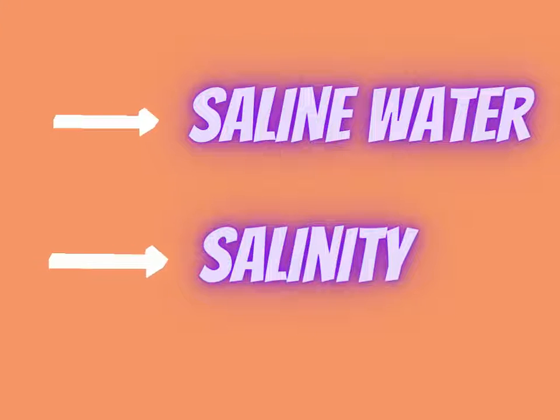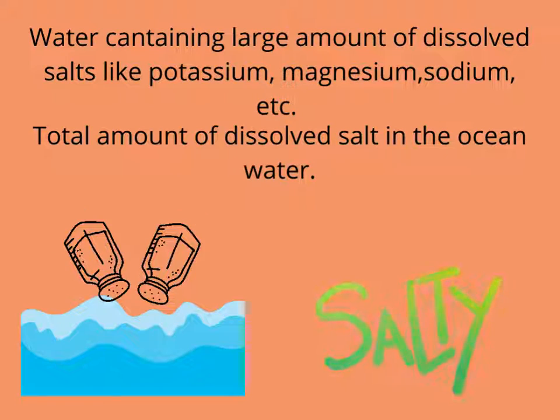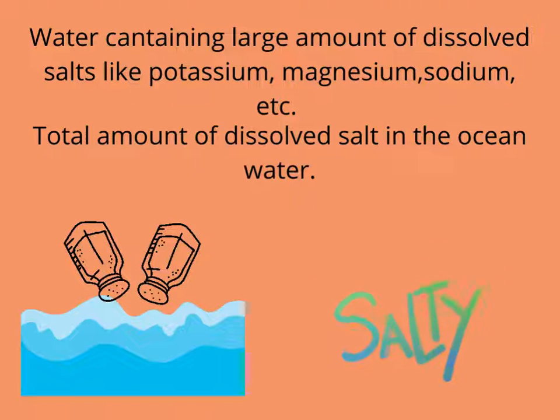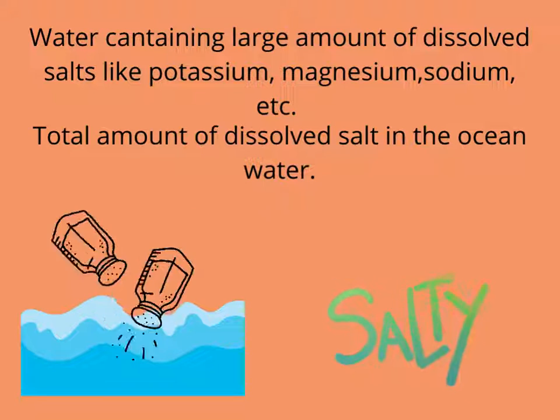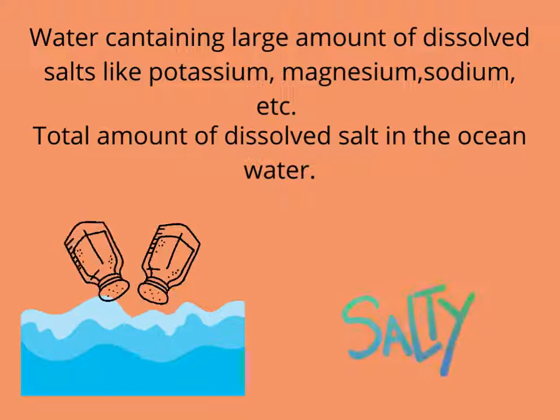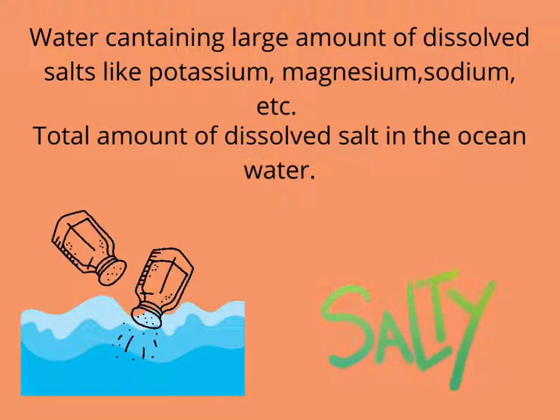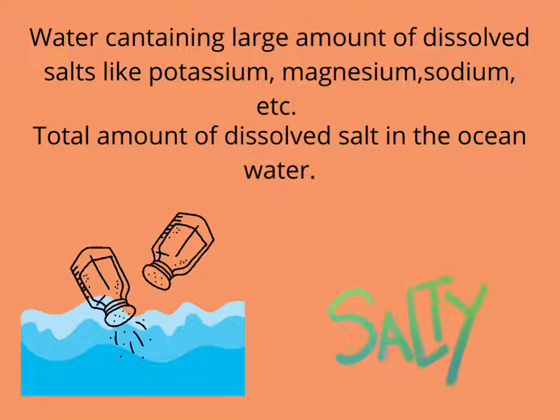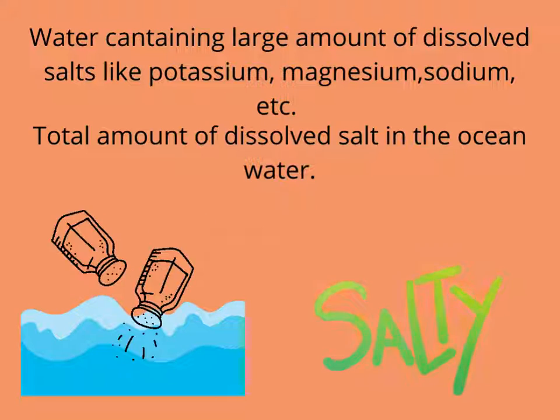Now the next thing we are going to learn about is saline water and salinity. Let's check what these two terms are. Firstly, saline water. Saline water means water containing a large amount of dissolved salts like potassium, magnesium, sodium, etc. Any water which contains a large amount of potassium, magnesium, sodium, etc. is called saline water.